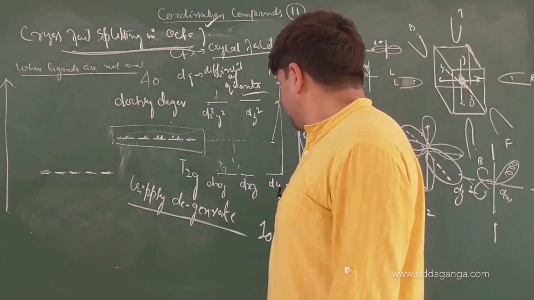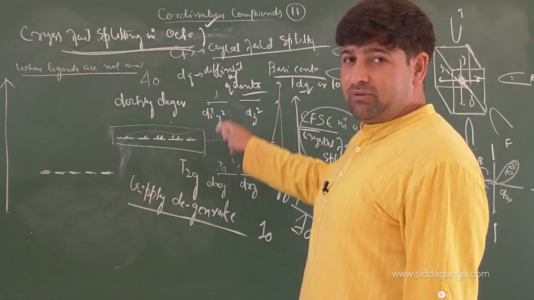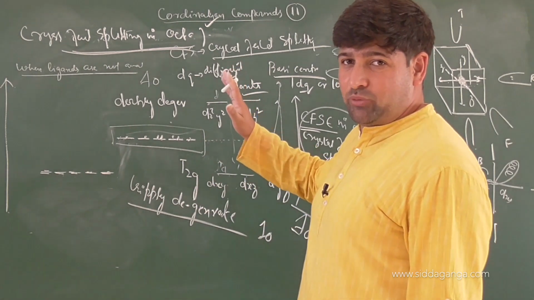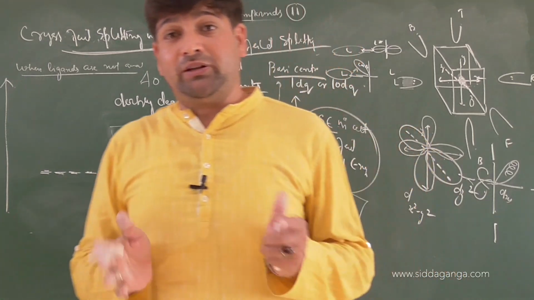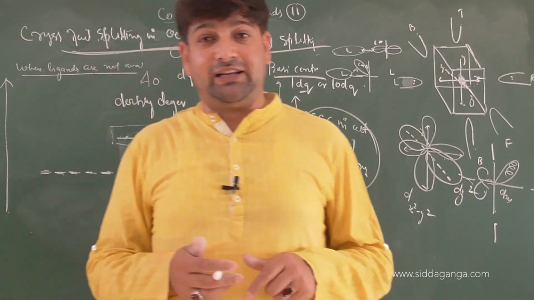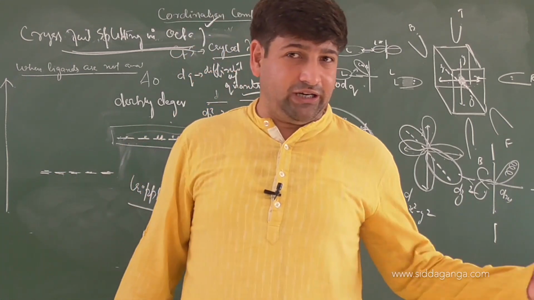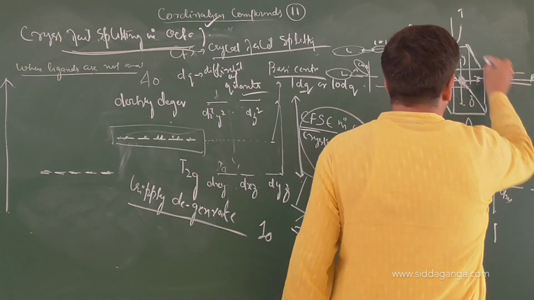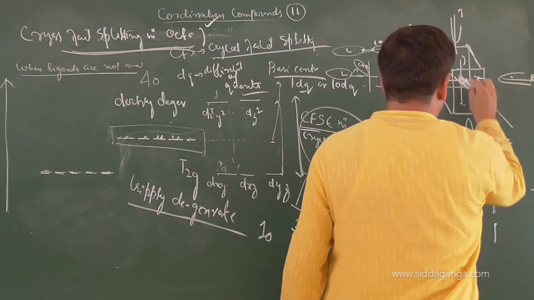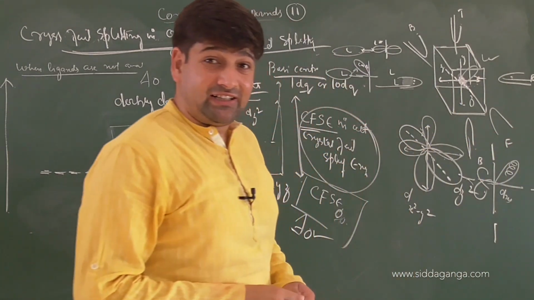Correct or not? Now you have got two sets, T2g and Eg. T2g is more stable compared to Eg. Are you getting the points or not? In an octahedral field, when the ligands are coming, a few of the d orbitals are affected more, a few are affected less. Those which are along the axis are affected more. I told you the reason for that. Those which are in between the axes are affected less.